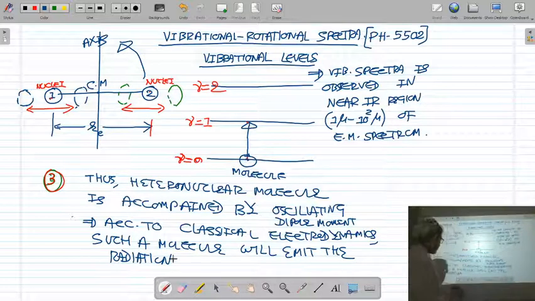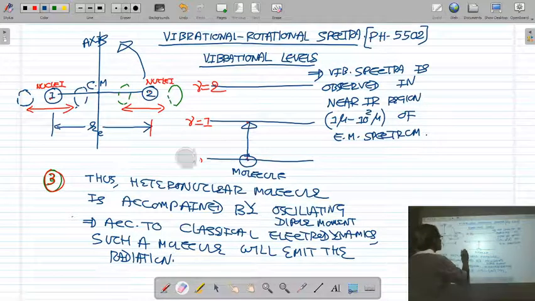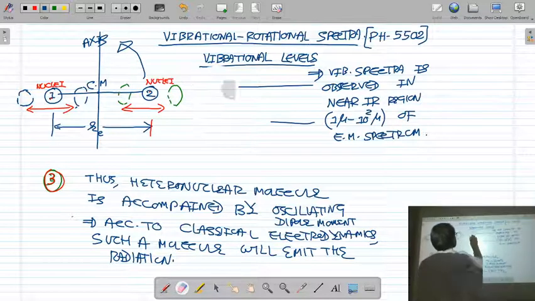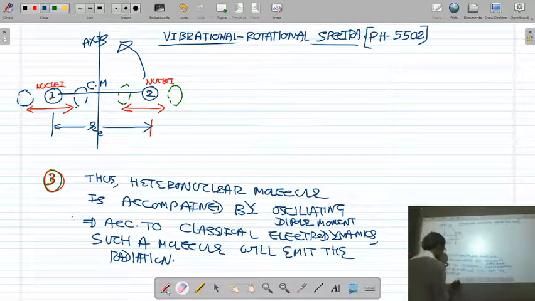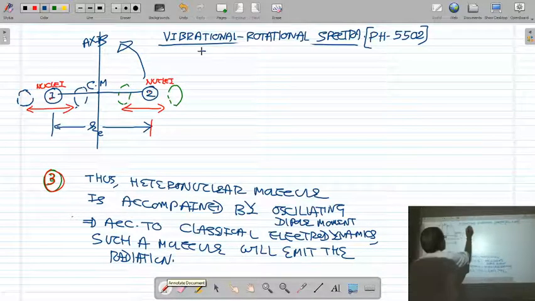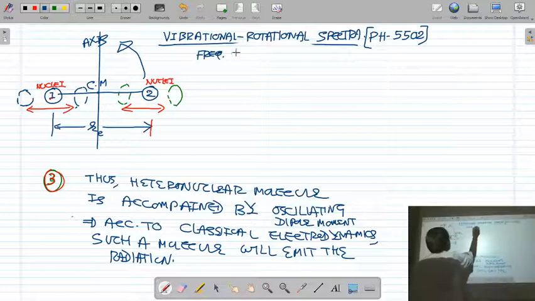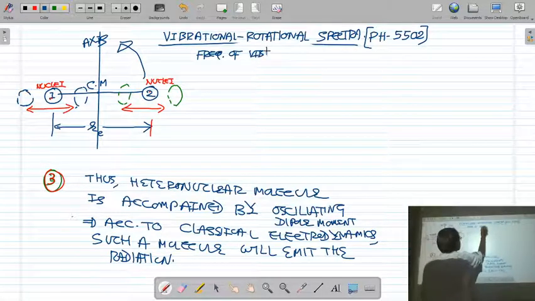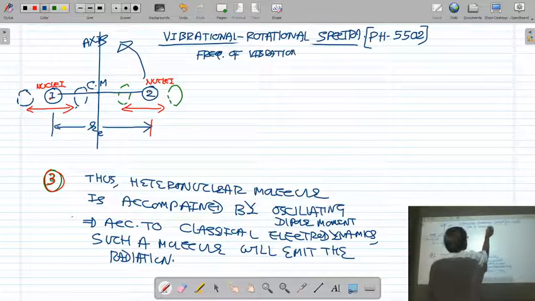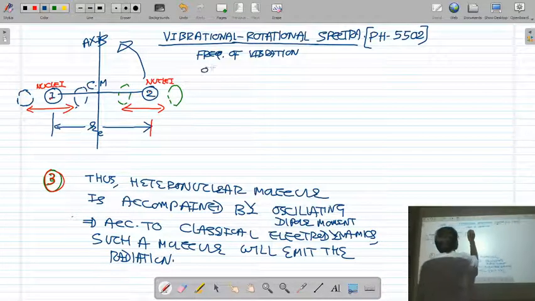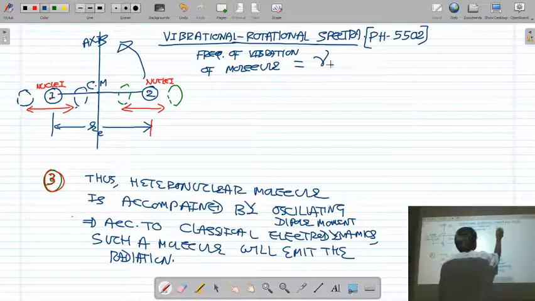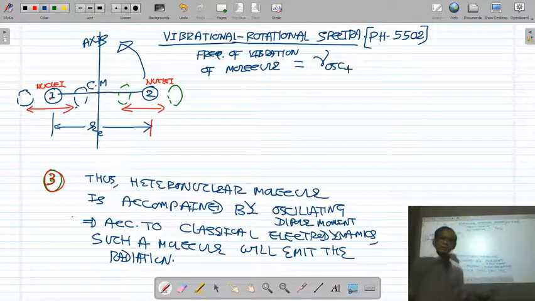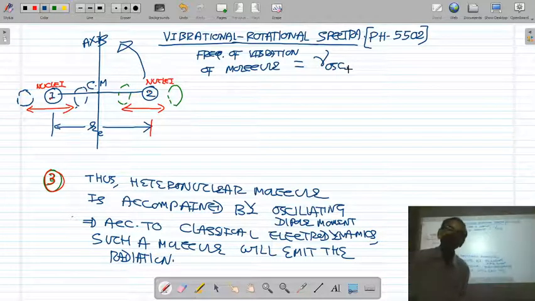Now here I define one term. I assume that the frequency of vibration is denoted by nu oscillation, as in the case of rotational spectra we defined the frequency of rotation denoted by nu rot.